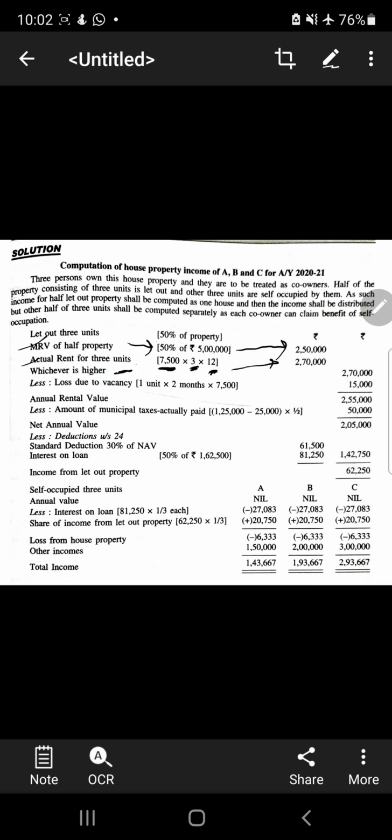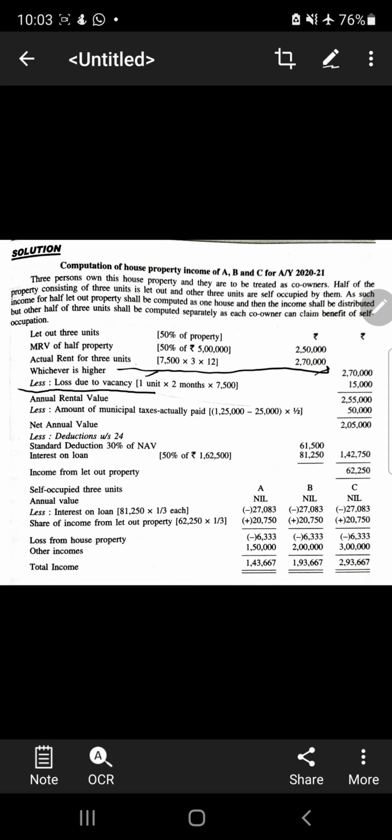If you have not watched the videos which I have put on YouTube and WhatsApp, you will not understand why we are taking municipal rental value and actual rental value and then the higher. I have already explained this. Please watch those videos. Now we got the higher value. So this is our expected rental value. Now we have to reduce the loss.